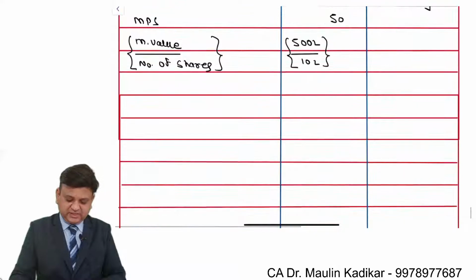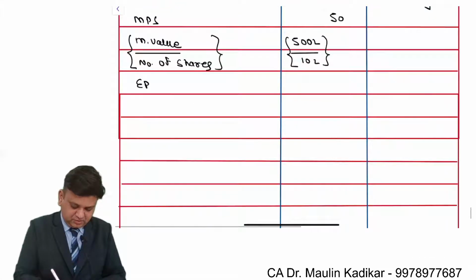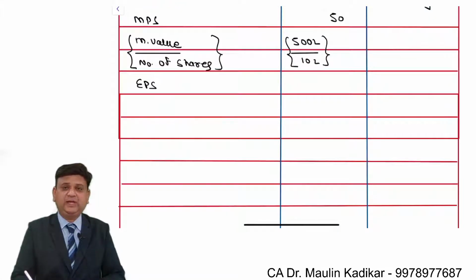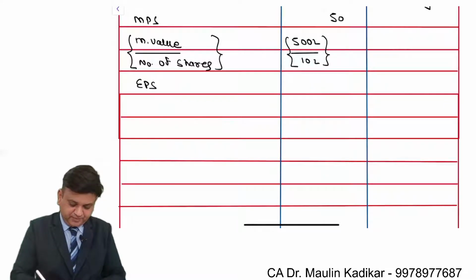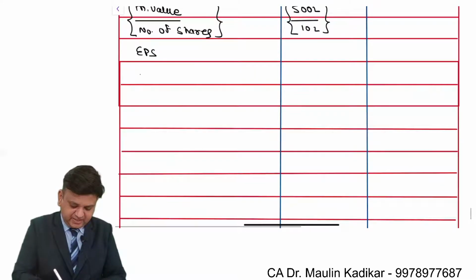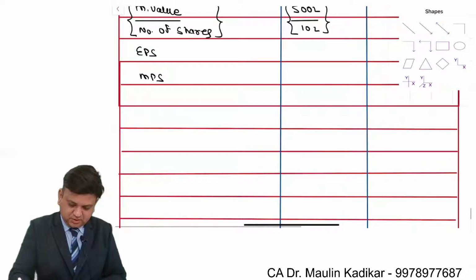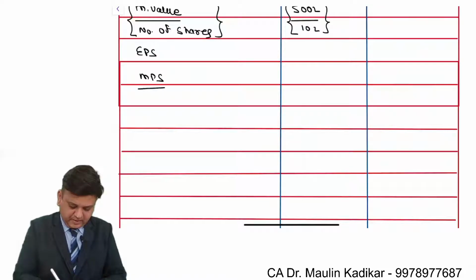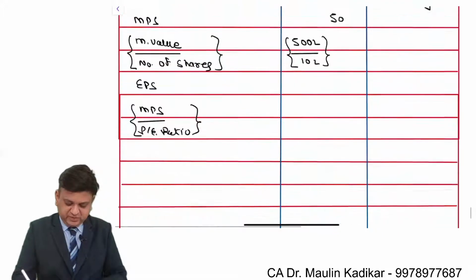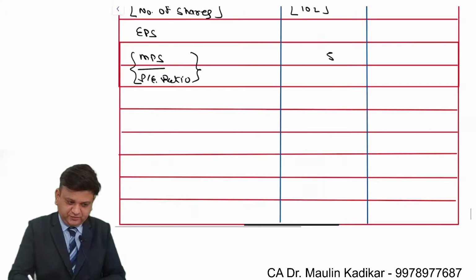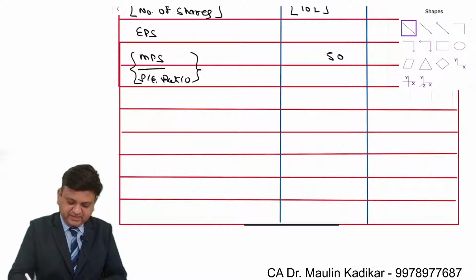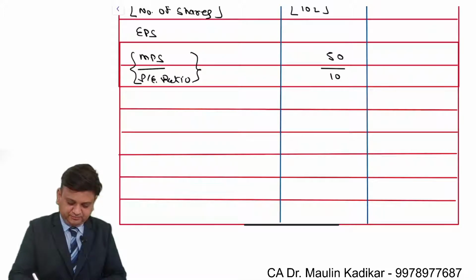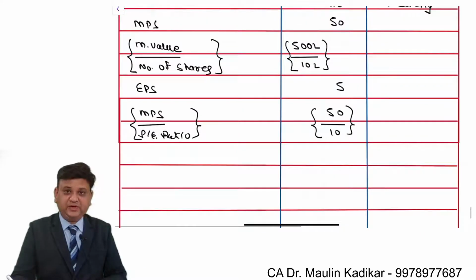Price earning ratio is 10 times. So that will be helpful to us to calculate EPS. It will be calculated as MPS upon price earning ratio. As far as MPS is concerned, it is 50, divided by price earning ratio, that is 10. So EPS is rupees 5.